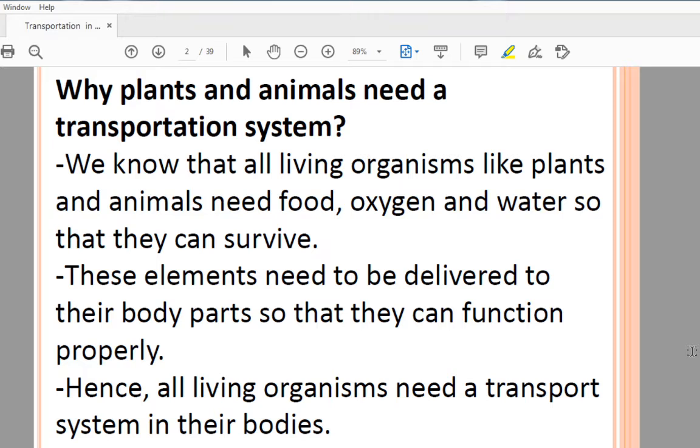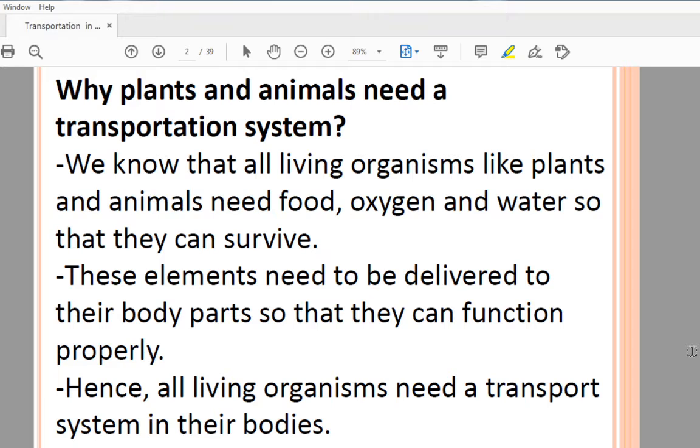Unicellular organisms like amoeba, paramecium and bacteria do not have any specialized organs to perform various functions. The intake of food, water, oxygen, and the removal of waste material occur across the cell surface.